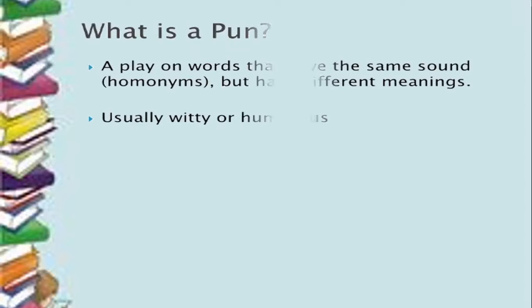Now let us go to the next one, a pun. So what is a pun? A pun is a play on words that have the same sound but different meanings. So when you use homonyms and try to create some kind of humor or wit, then it is called a pun. Now, puns are usually witty or humorous. So when you want to add some element of humor or fun or something light to your poem, you use the figure of speech pun.